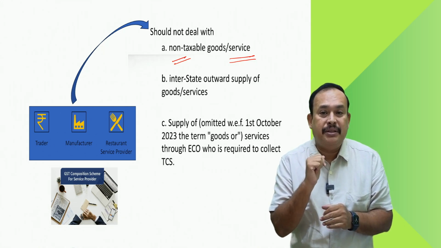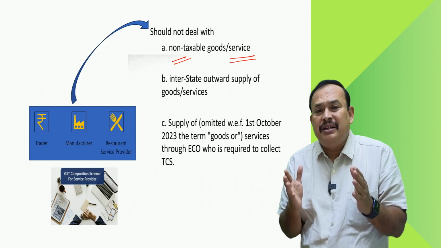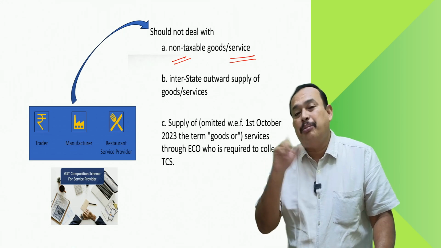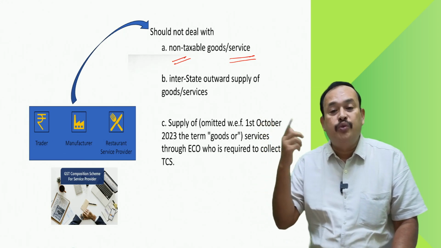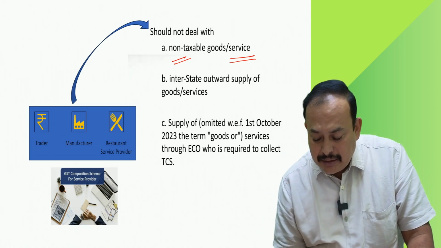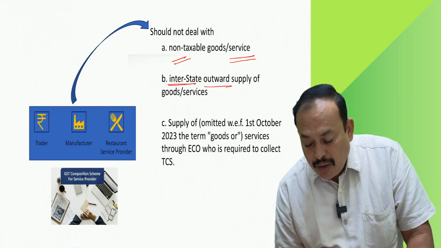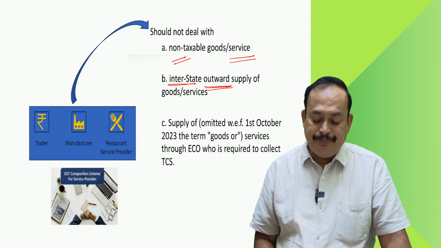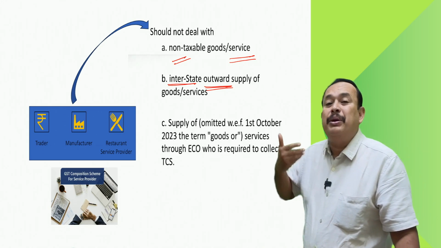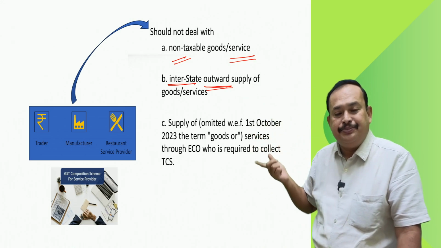Then second point here, point number B. Hey, Mr. Trader, manufacturer, restaurant, or otherwise a service provider other than restaurant, you should not make interstate outward supply of goods or services. I am highlighting the term interstate outward supply of goods or services. That means I should not supply goods or services at interstate level to others.